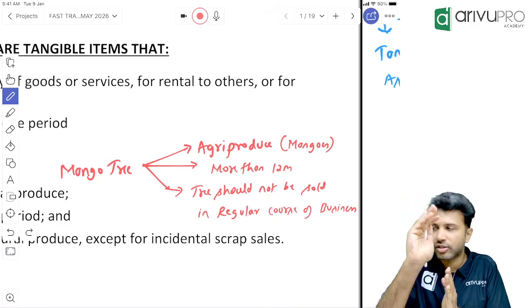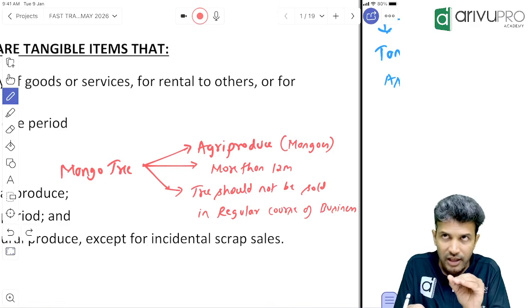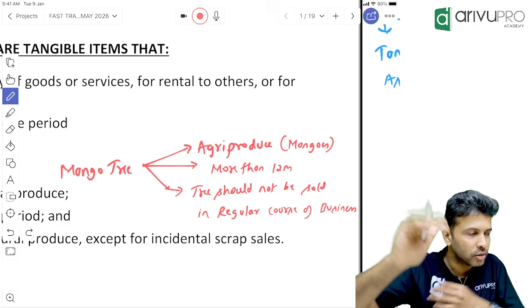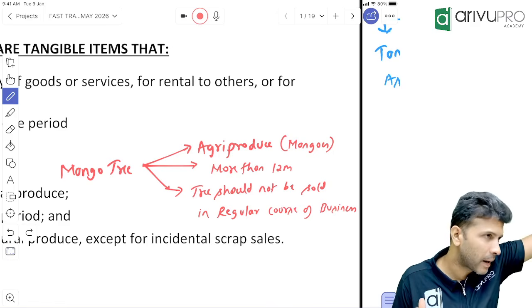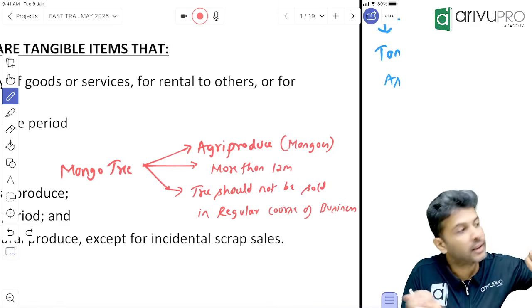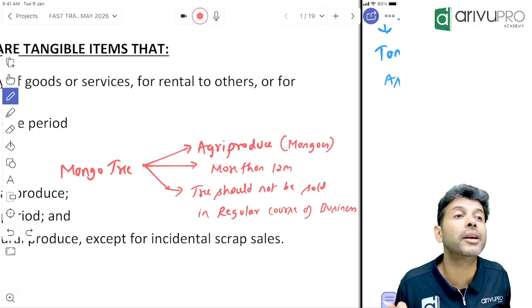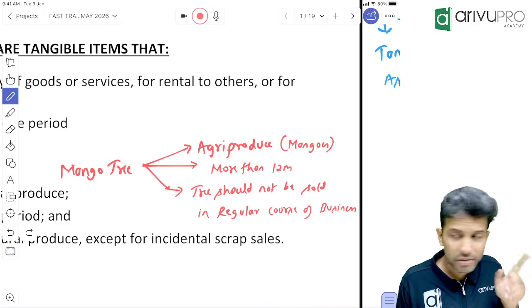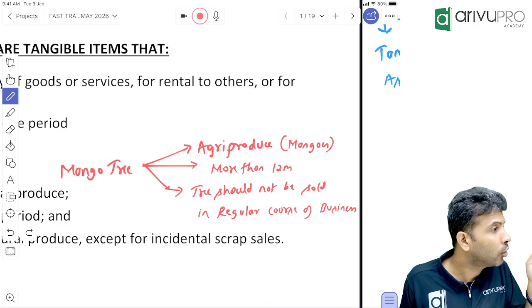Now let's say there is this one farmer. His idea of business is, he will grow the mango tree. From the mango tree, he will get what? Mango. He will sell mangoes. Once he's plucked all the mangoes, he will cut the tree and sell the tree also to the timber industry, because for furniture also we need trees. That means the farmer is selling mangoes and he is selling the mango tree also.